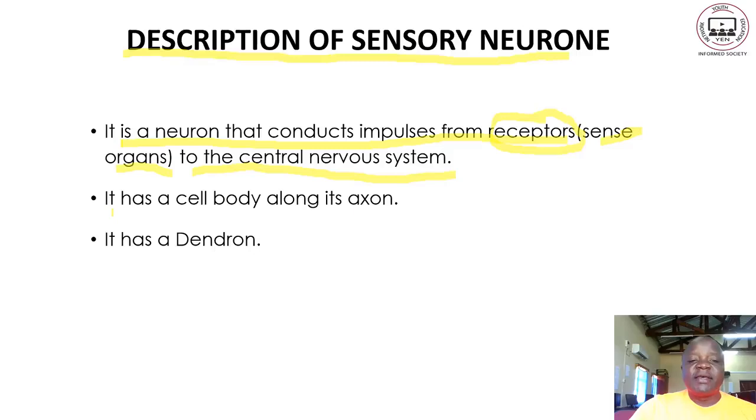So we are saying a sensory neuron has a cell body along its axon. So you can see the location of the cell body is along the axon. It has a dendron. So generally a sensory neuron has what we call the dendron. Let us go to the next page.